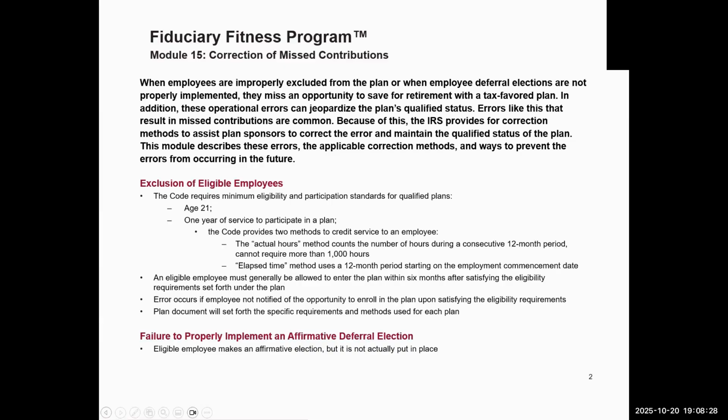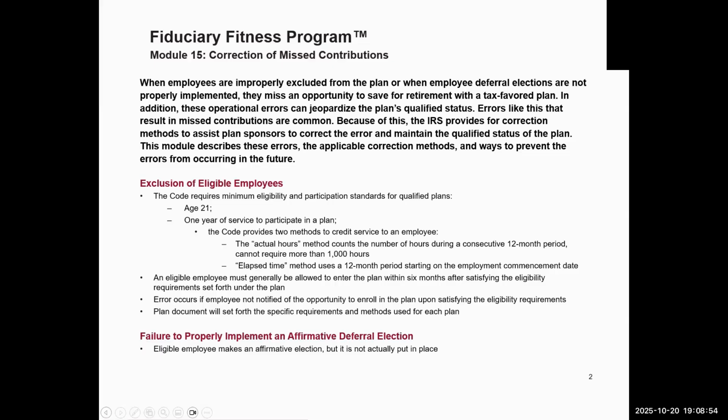And because of this, the IRS provides correction methods to assist plan sponsors to correct the error and maintain the qualified status of the plan. Yes, it is a potential disqualifying issue if delayed contributions are not corrected. This module describes these errors, the applicable correction methods, and ways to prevent errors from occurring in the future.